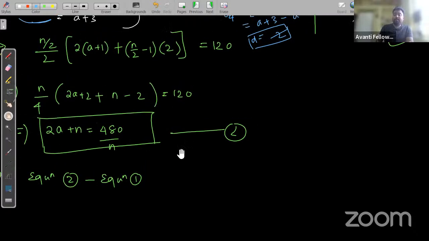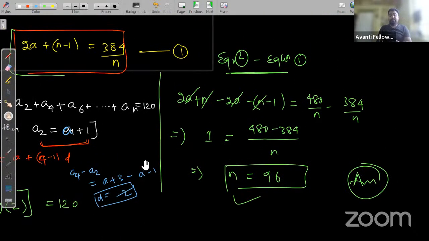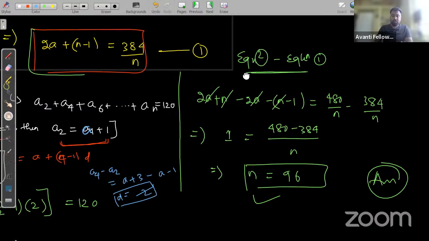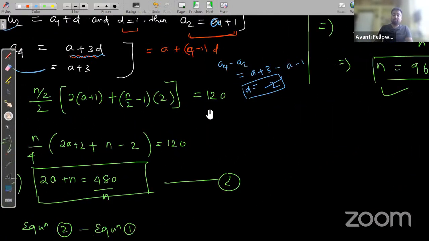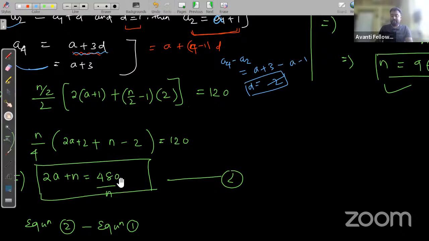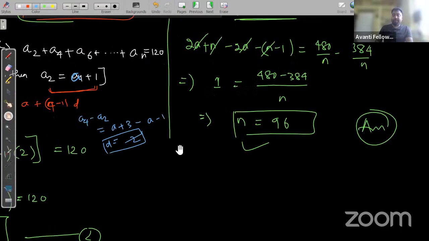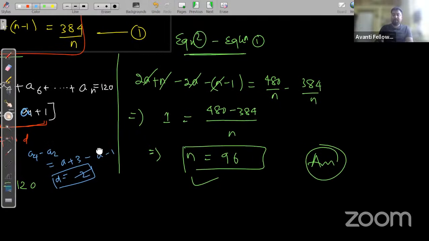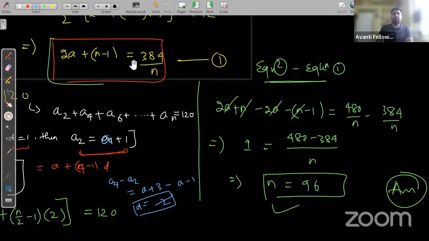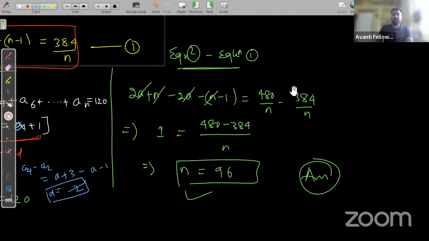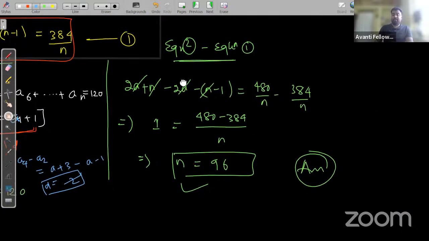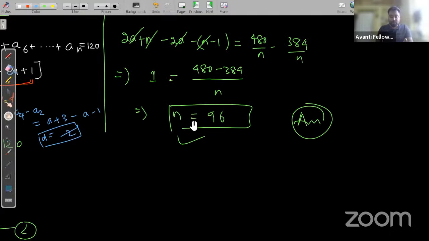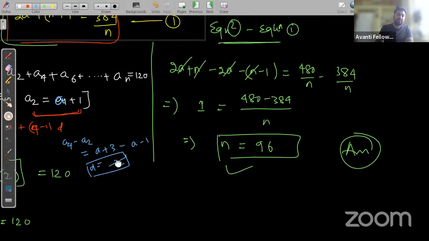Now what we did, we'll subtract equation 1 from equation 2. So what is equation 2? That is 2A plus n is equal to 480 by n. And what is equation 1? 2A plus n minus 1 is equal to 384 upon n. So by subtracting, we are getting n is equal to 96. The correct answer is 96.